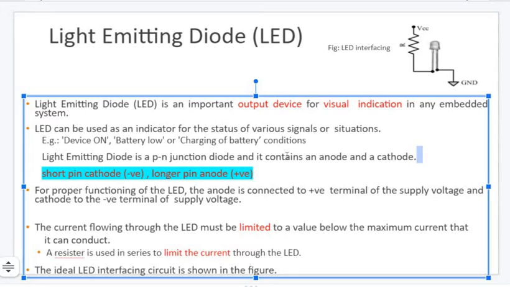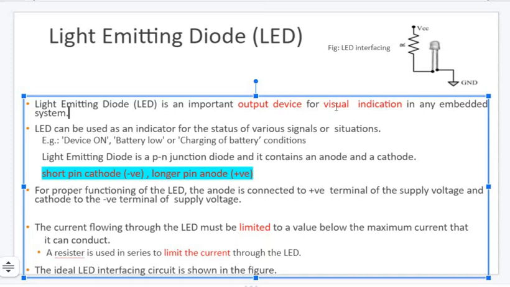This is one point which we should remember. Even in your examination, don't draw both anode and cathode with pins of the same length. They should be of different lengths. Positive is the anode, and the negative is the cathode. The first point about this is whether this LED is an output or input device. The LED is an output device.